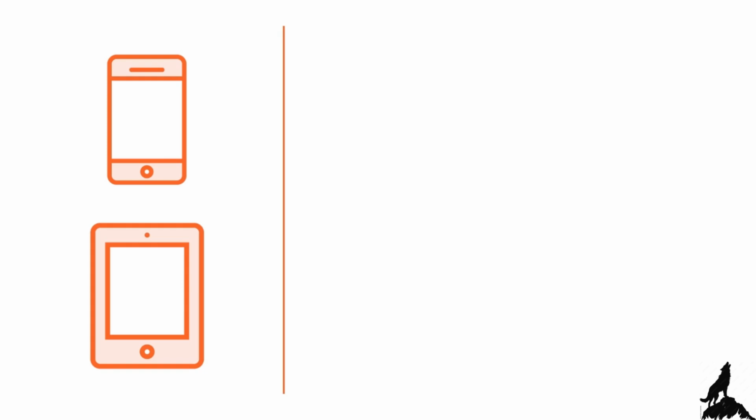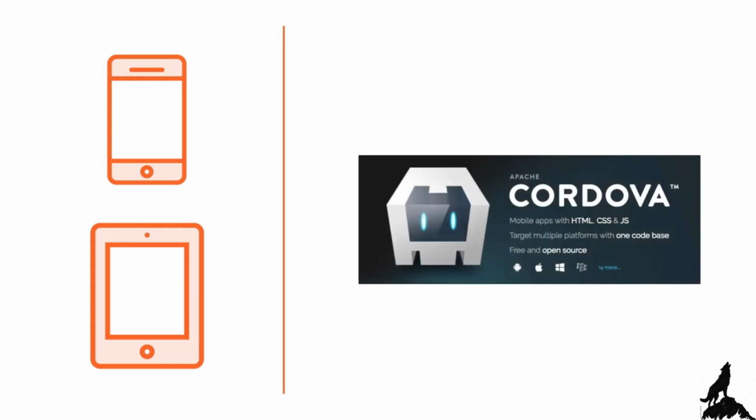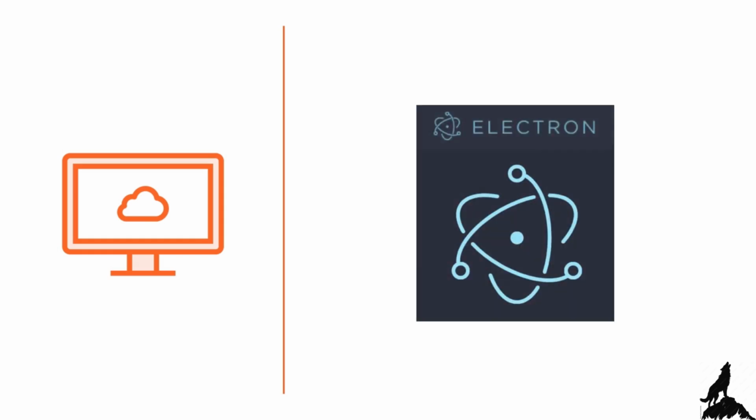JavaScript is not just for applications which run in browsers on the web. You can also create native applications for smartphones and tablets using JavaScript. A popular technology for this is Apache Cordova. JavaScript can also be used to create full-fledged applications for the Mac and Windows desktops. There's no need for a browser at all. A popular technology to accomplish this is Electron.